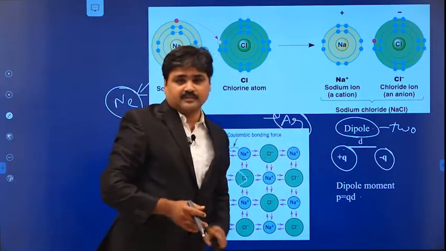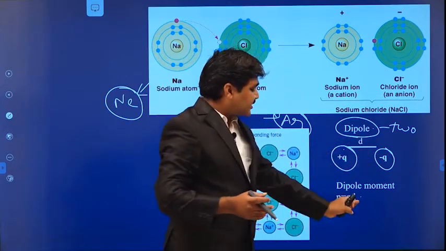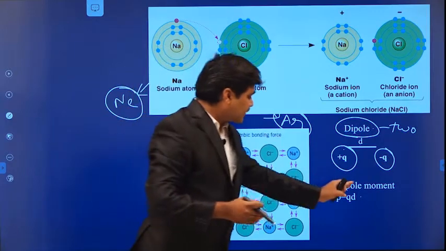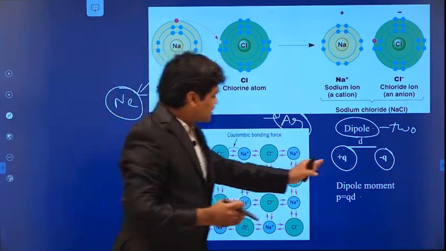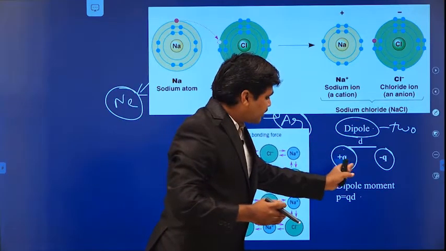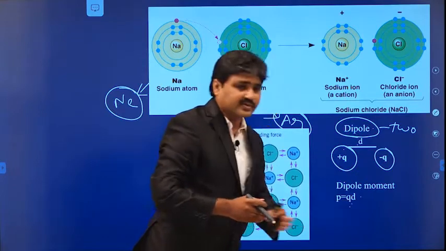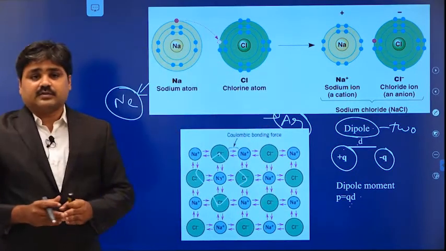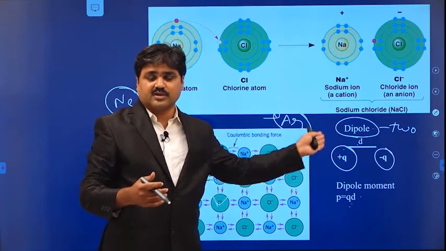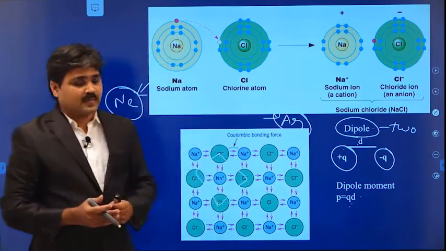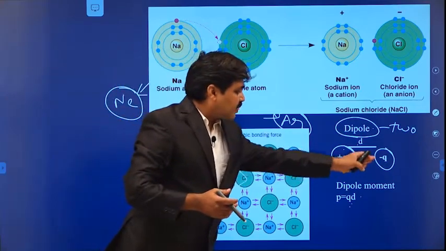Because it has some dipole moment, this bond is called polar in nature. If two equal and opposite charges are separated by some distance, it is called a dipole, and its dipole moment is given by P equals Q into D, where Q is the charge on one pole and D is the separation between the two charges. Since this molecule contains a dipole moment, these bonds are said to be dipolar, polar in nature because of the formation of two opposite poles.